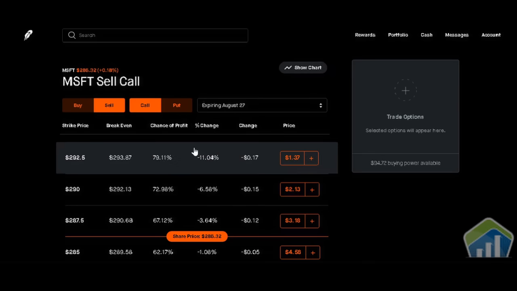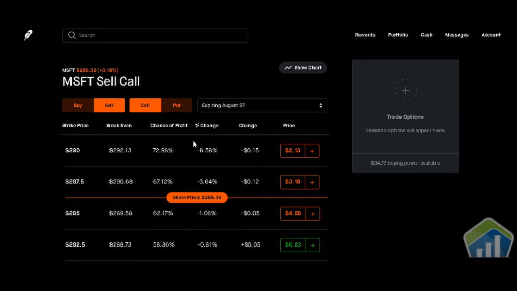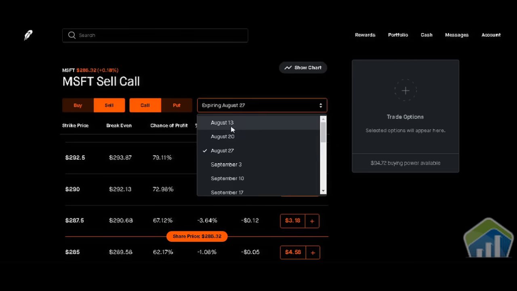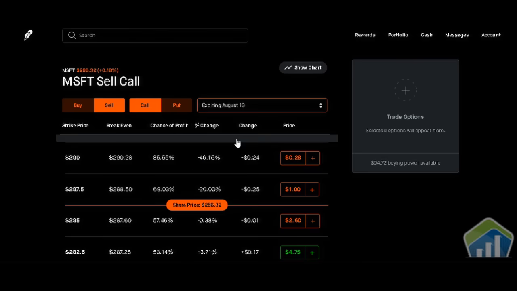So what you have in front of you right now is the option trade window. What we have going on is buy, sell, calls, puts, and then expiring. So what we're going to do is go back to August 13th, which is expiring this Friday, which is a day away.